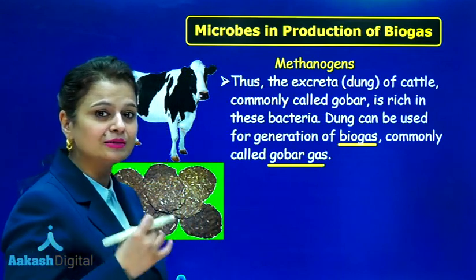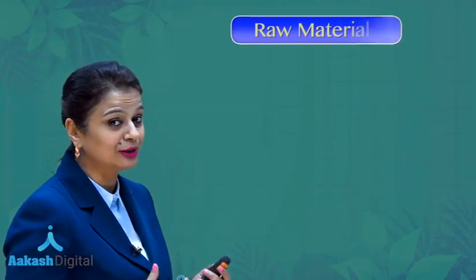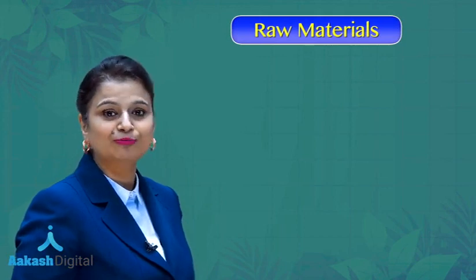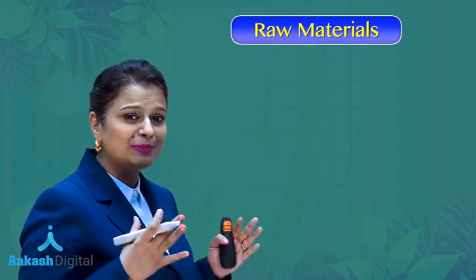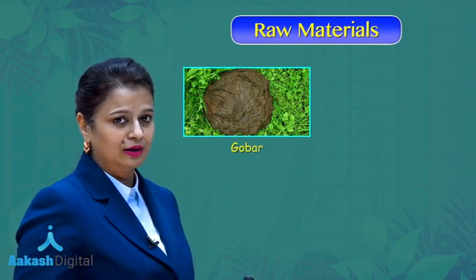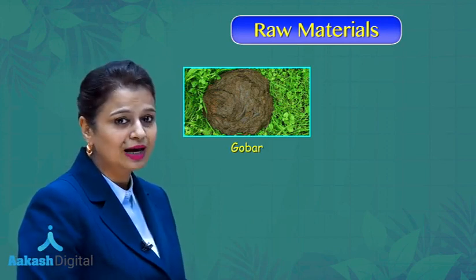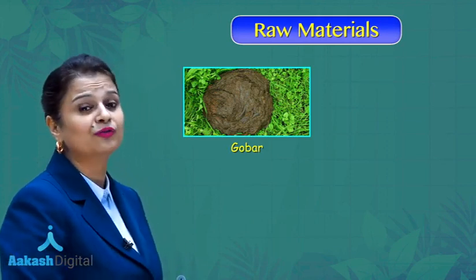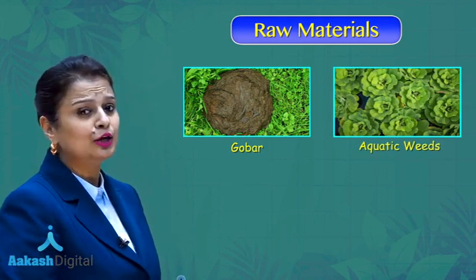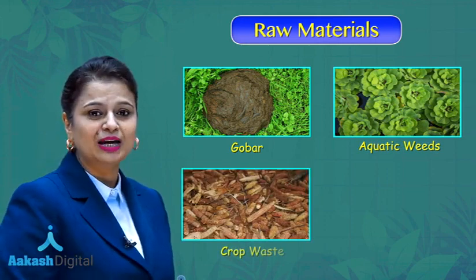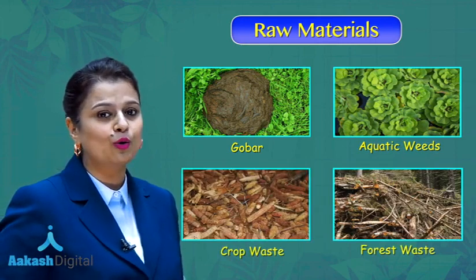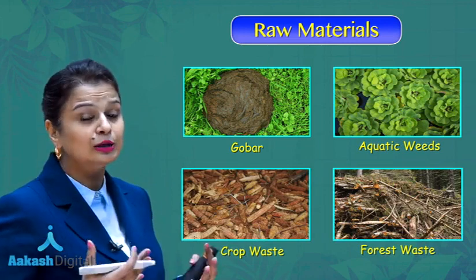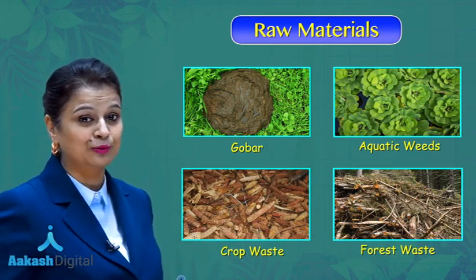So we can see what raw materials can be used for formation of biogas. In India, we mainly use gobar, that is cattle dung. Along with that, there can also be use of aquatic weeds, human waste, crop waste and forest waste. So all these raw materials are used for generation of biogas.